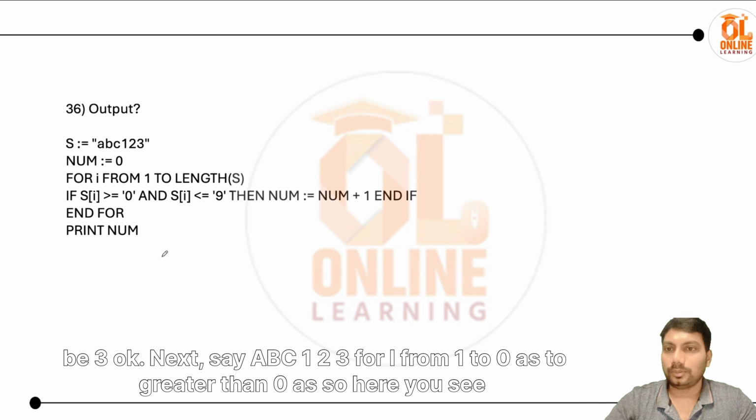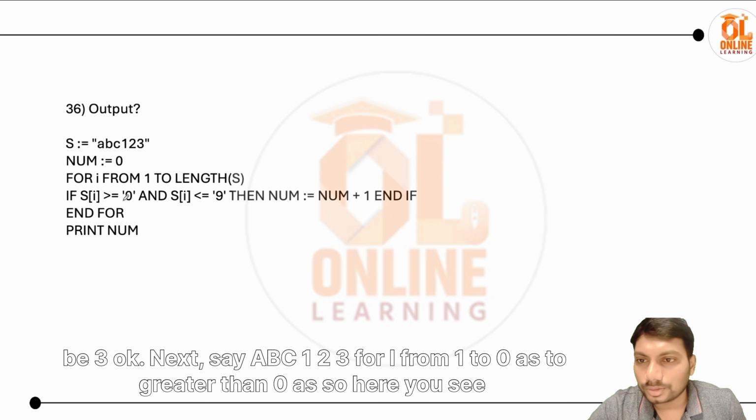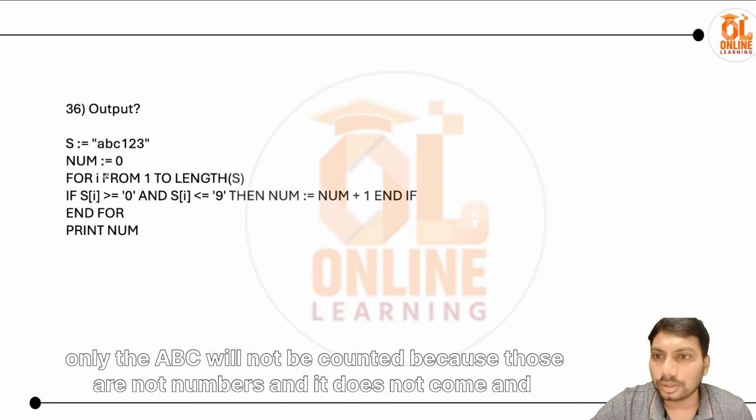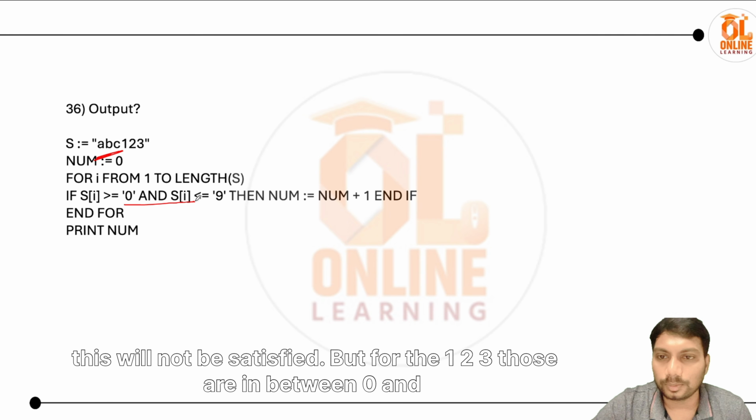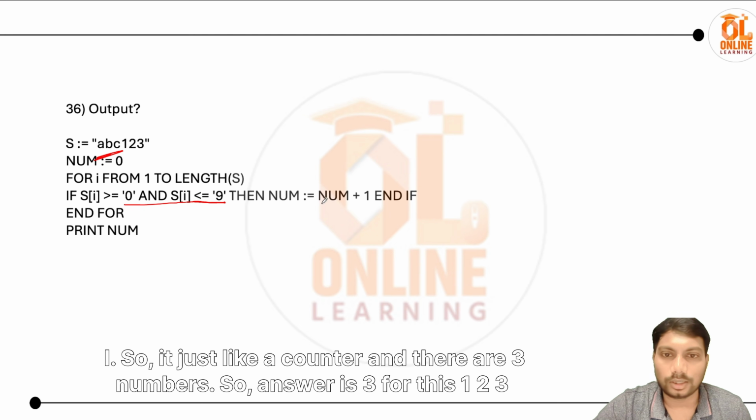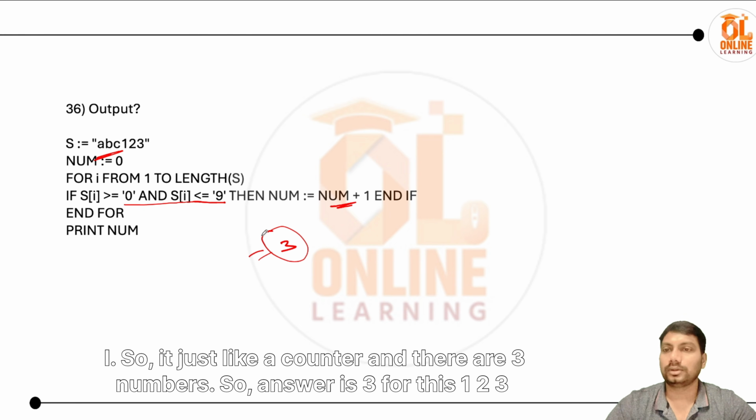Okay, next is A B C 1 2 3, for i from 1 to 6, if s is greater than 0 and s is less than or equal to 9. So here you see only the A B C will not be counted because those are not numbers, and this condition will not be satisfied. But the 1 2 3 are between 0 and 9. So it's just like a counter, and there are 3 numbers. So the answer is 3 for this.